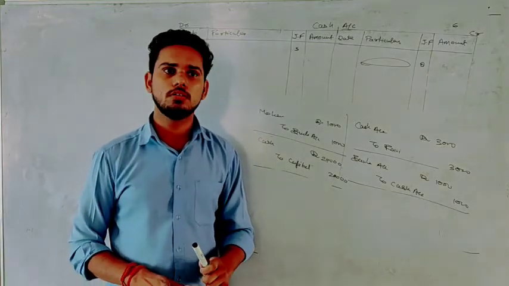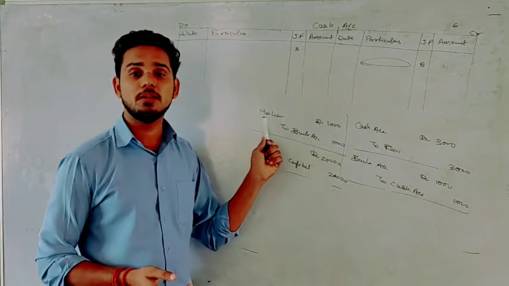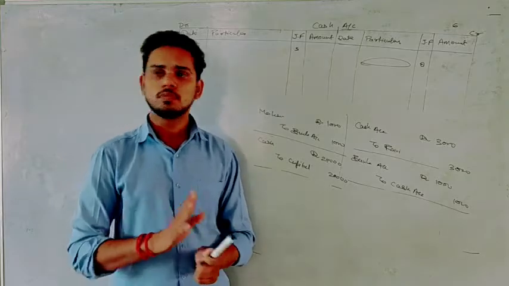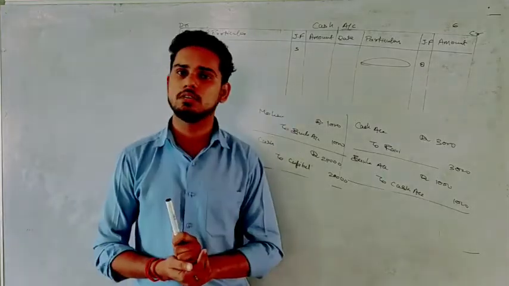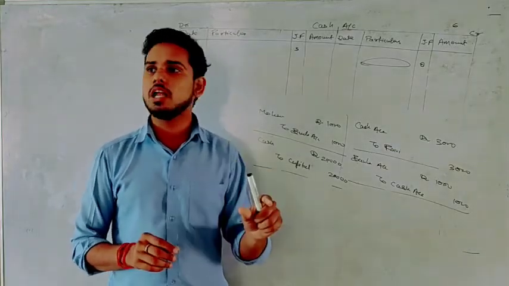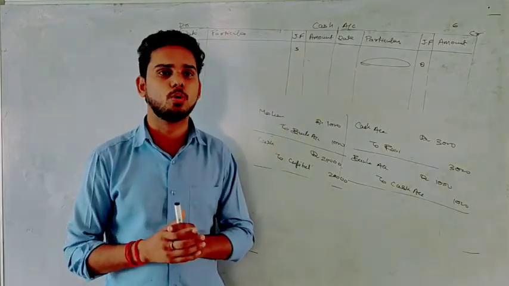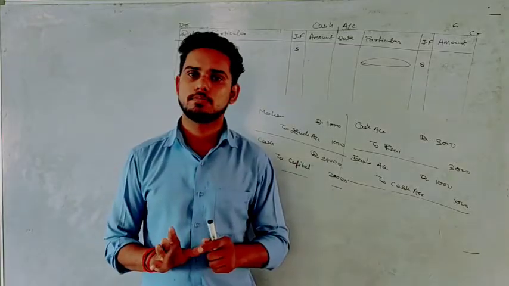No confusion now. So where will we post this? We will post this journal entry in Mohan's account or in bank account. Then in the next journal entry we have cash on the debit, so it will also be posted here. So now this is clear, which journal entry will be considered for any particular account and which should be ignored. Right? No confusion. Now let's see how we can post.